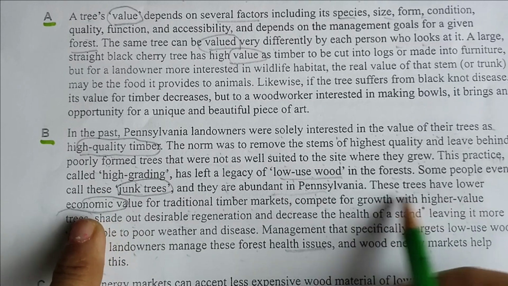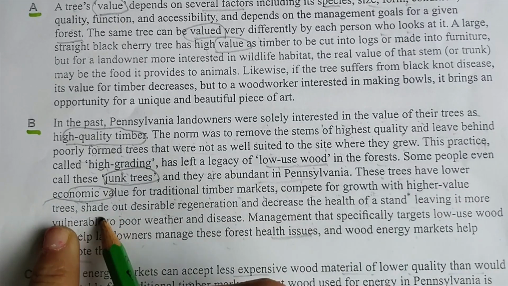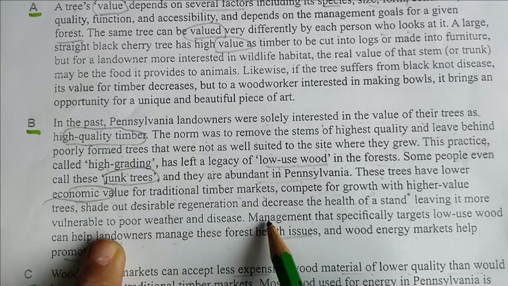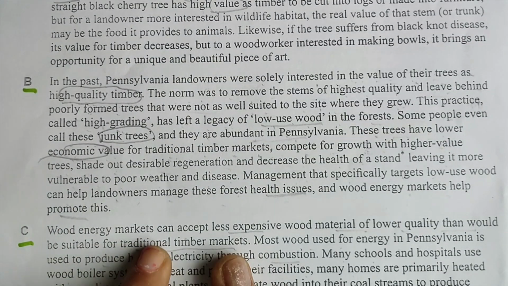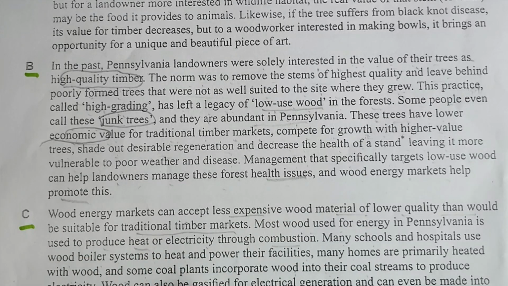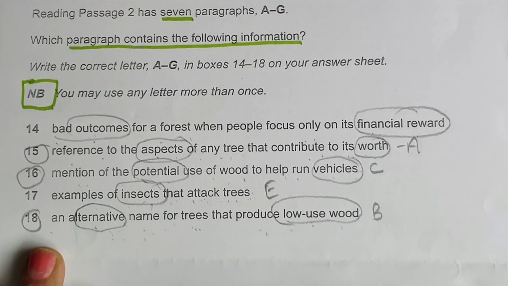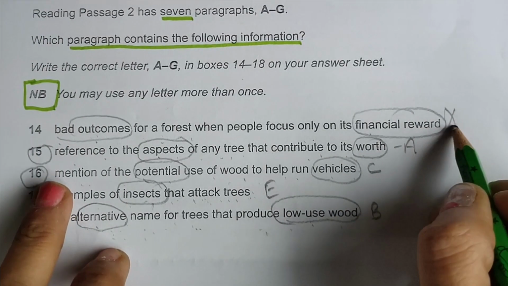These trees have lower economic value for traditional timber markets, compete for growth with higher value, leaving it more vulnerable to poor management and specific targets. Wood energy markets can accept less. So let's not waste time, otherwise I will run out for my passage 3. Okay, so I am leaving it in the answer. In the description I will give the answer for this.